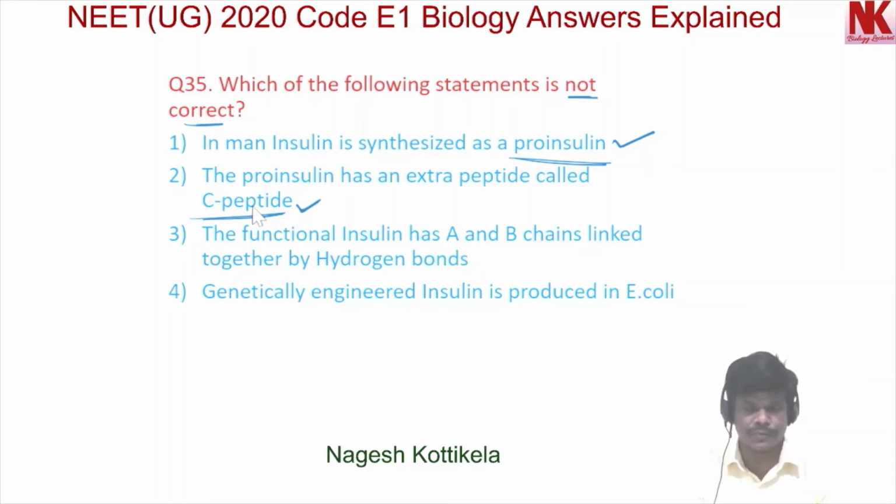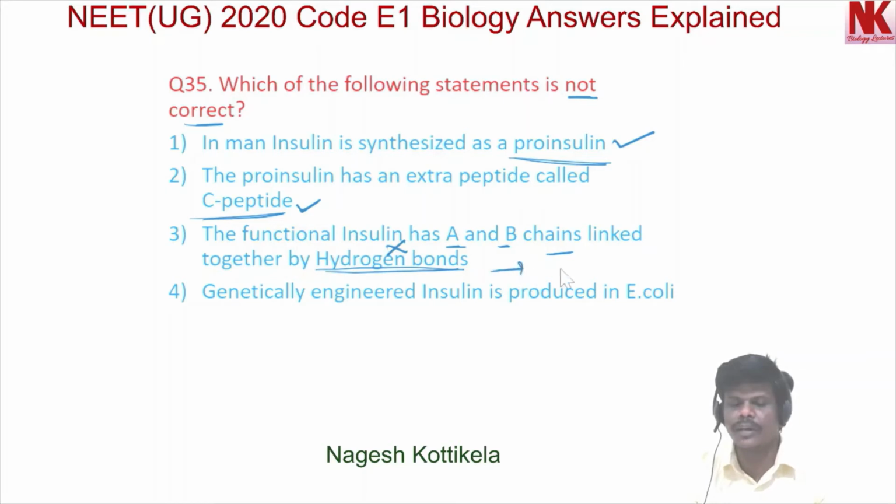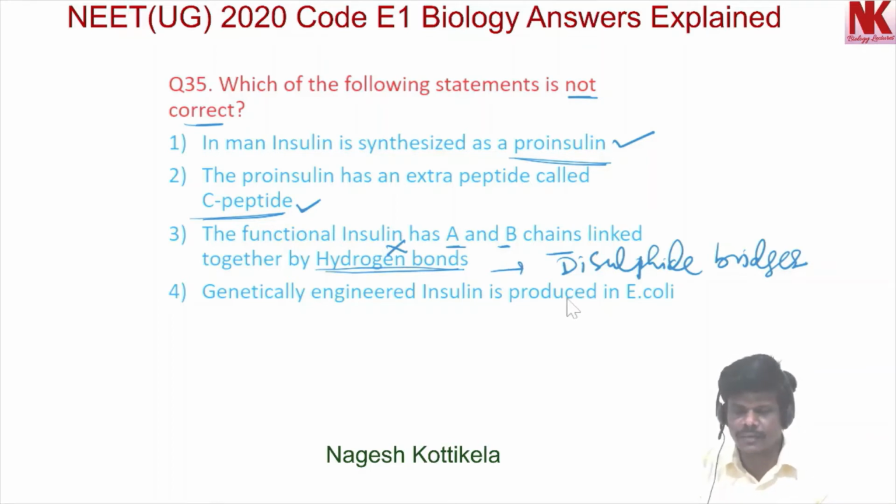It is correct. Option 3, the functional insulin has A and B chains linked together by hydrogen bonds. This is wrong. It is not hydrogen bonds, it should be disulfide bridges. The fourth option, genetically engineered insulin is produced in E. coli. Yes, this is also correct.